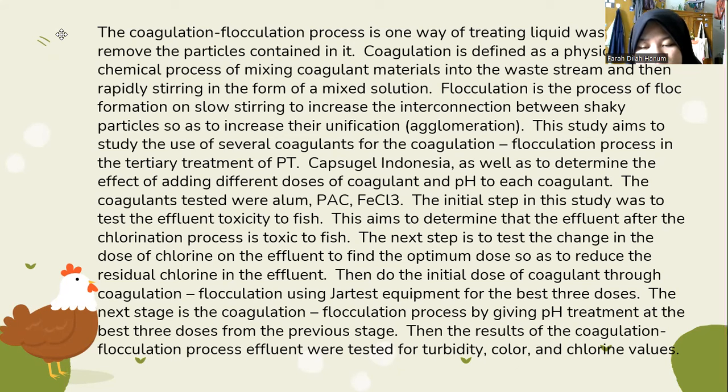Then determine the initial dose of coagulant through coagulation flocculation using jar test equipment for the best dose. The next stage is the coagulation flocculation process by giving pH treatment at the best dose from the previous stage. Then the results of the coagulation flocculation process effluent were tested for turbidity, color, and chlorine values.